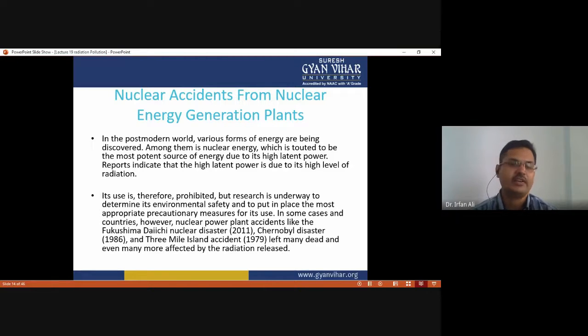But research is underway to determine its environmental safety and put in place the most appropriate precautionary measures for its use. In some countries, however, nuclear power plant accidents have happened, like the Fukushima Daiichi nuclear disaster in 2011, the Chernobyl disaster in 1986, and the Three Mile Island accident in 1979, which left many dead and even more affected by the radiation released by these nuclear accidents.